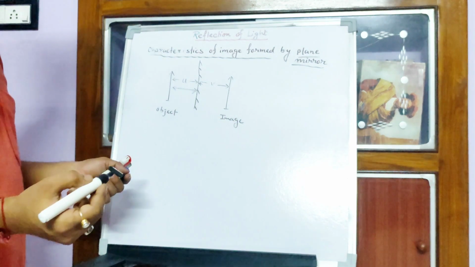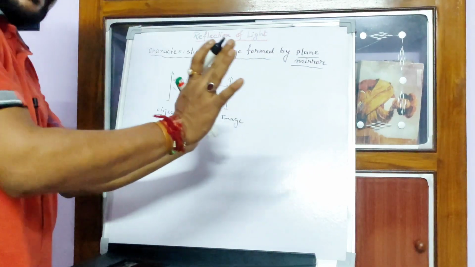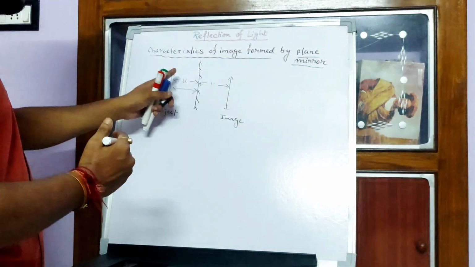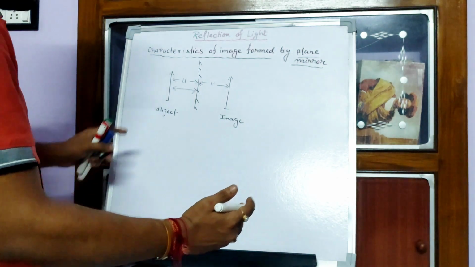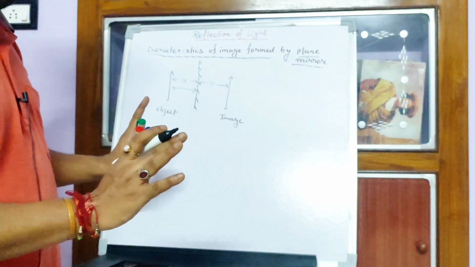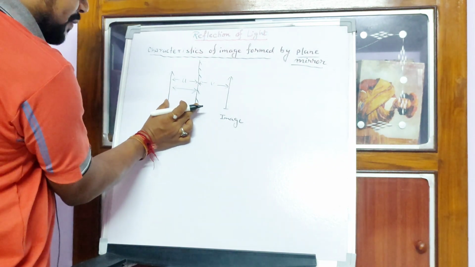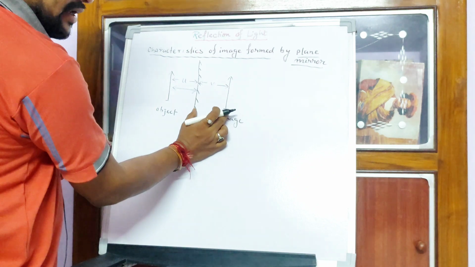This is always equal in case of plane mirror. Suppose you are moving towards the plane mirror, you can see your image is also moving towards the plane mirror, and if you are moving away from the plane mirror, your image is also moving away, right? So that the u and v is always equal. So object distance, the gap between object and mirror, is equal to the gap between image and mirror, right?